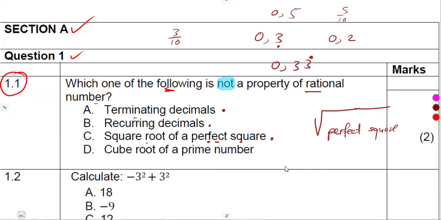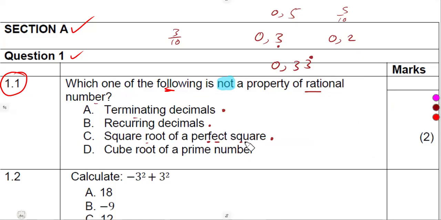If we are dealing with the cube root of something, we must have a perfect cube under the cube root. That is the condition that you're working with.